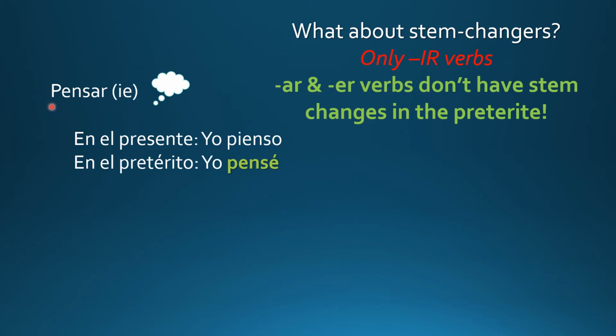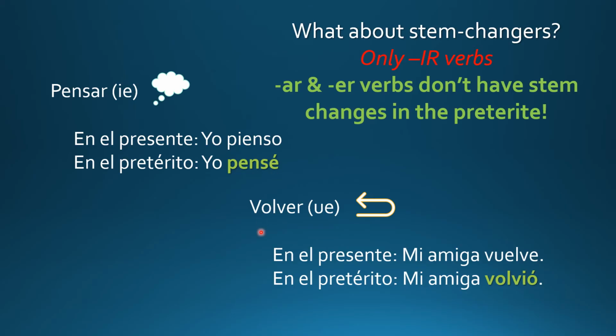Pensar. Pensar, to think. You learned that in the present tense, you have an E to IE stem change. Yo pienso. But in the preterite, no stem change. Yo pensé.